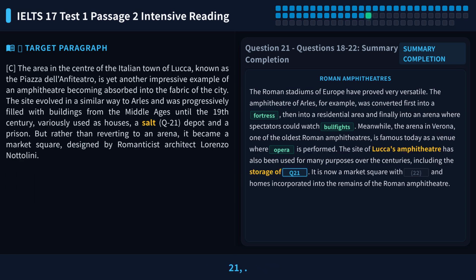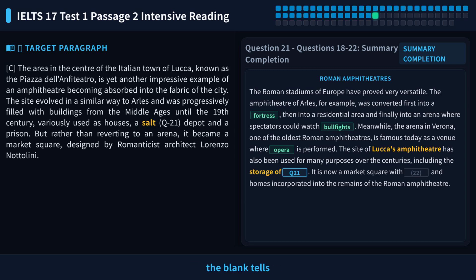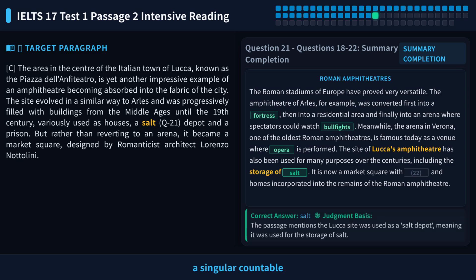Let's look at question 21. The statement says the site evolved like Arles and was filled with buildings. It was used as houses, a something depot, and a prison. Before the blank is a, and after it is depot, so we need a noun. The word a before the blank tells us the answer is a singular countable noun.